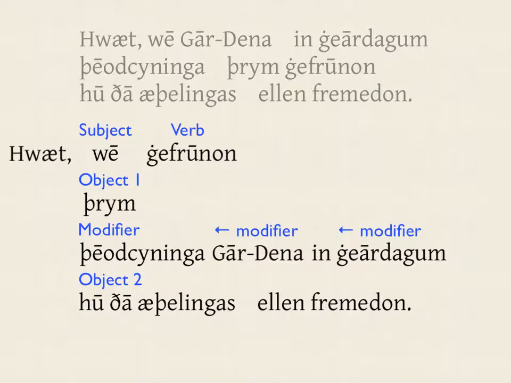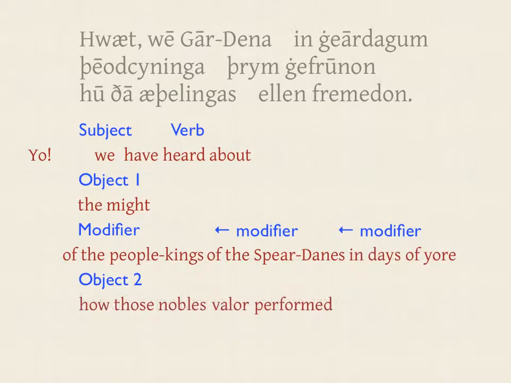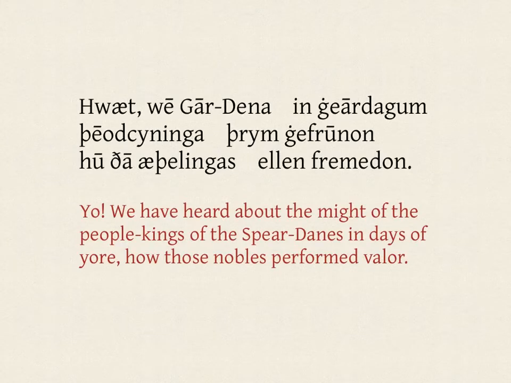The interjection hwæt is notoriously hard to translate. Let's try yo. Then we have heard about the might of the people-kings, of the Spear-Danes, in days of yore, how those nobles valor performed. That's not quite modern English. Make it performed valor. Now we have a modern English translation of the first three lines of Beowulf. Not beautiful, but accurate and serviceable enough.